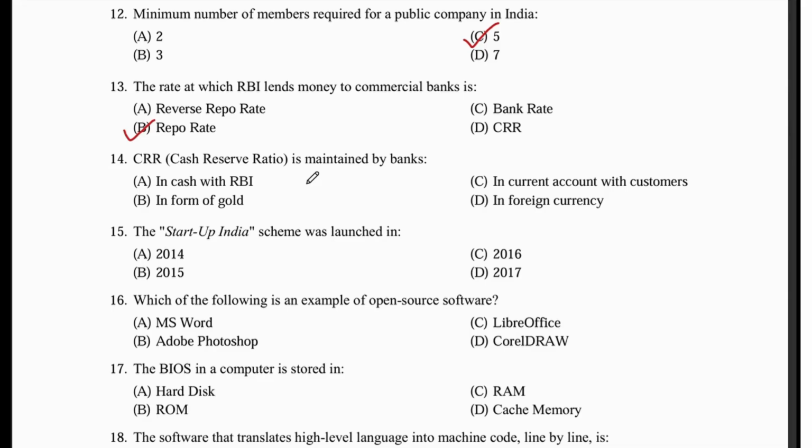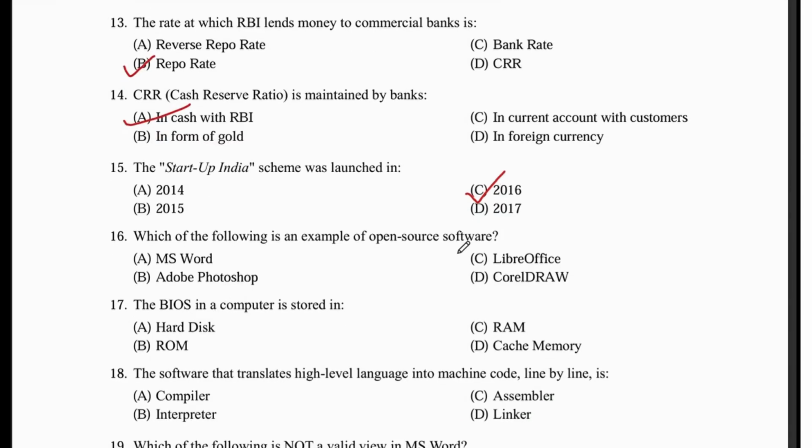CRR, cash reserve ratio, is maintained by banks in cash with RBI. The Startup India scheme was launched in option C.